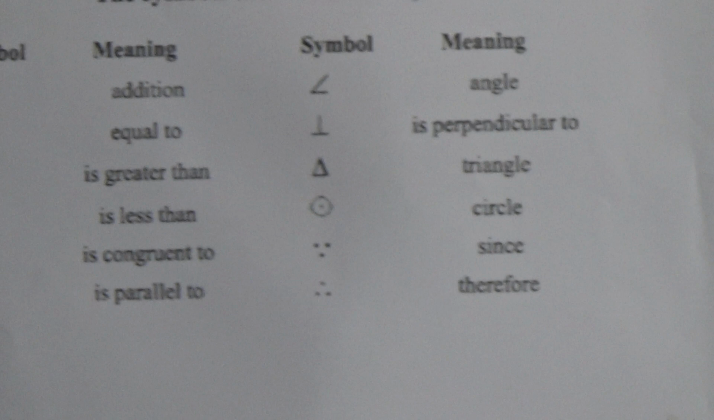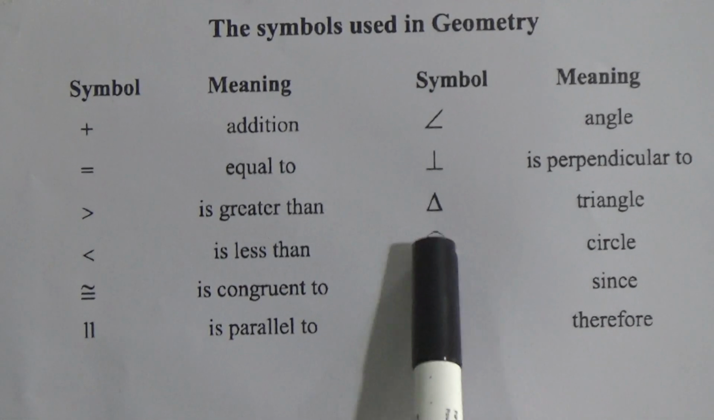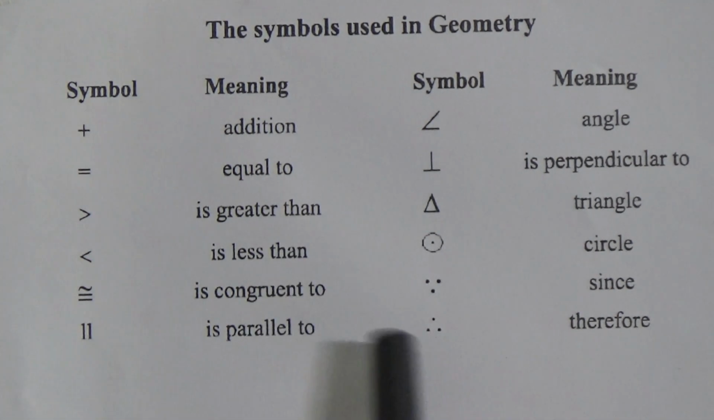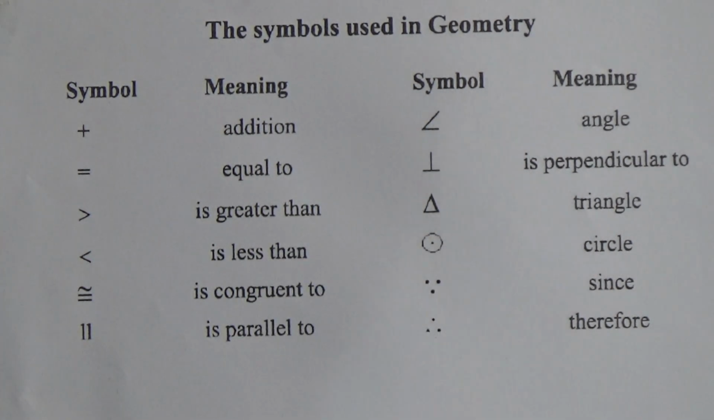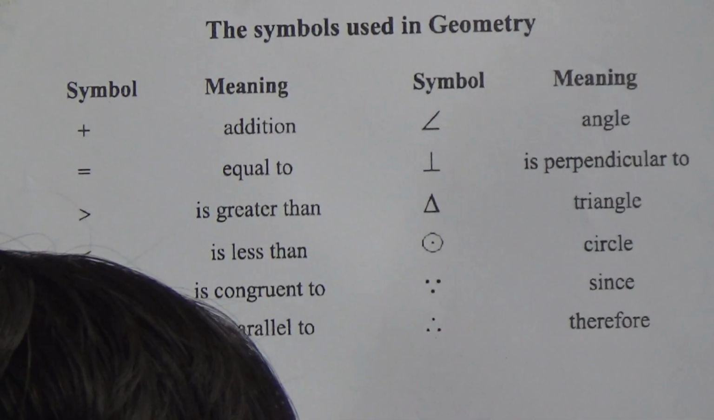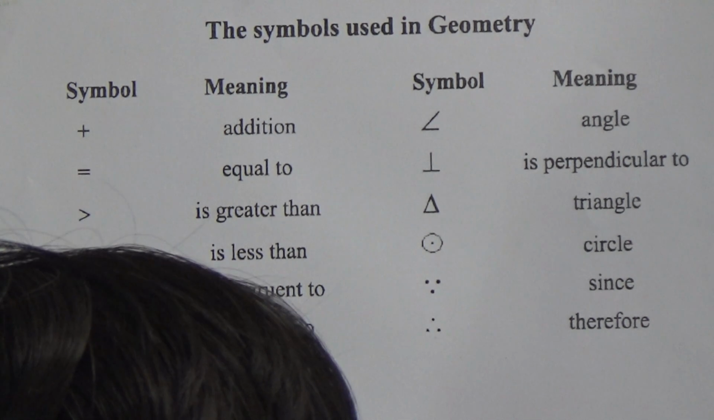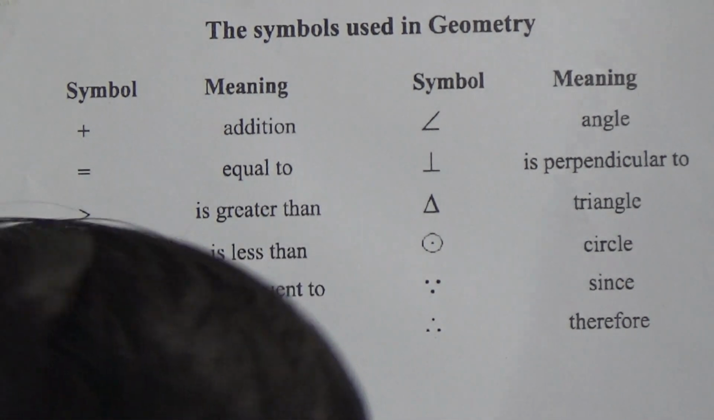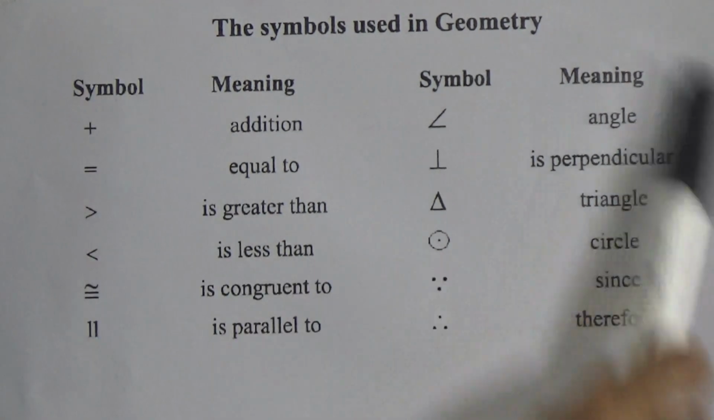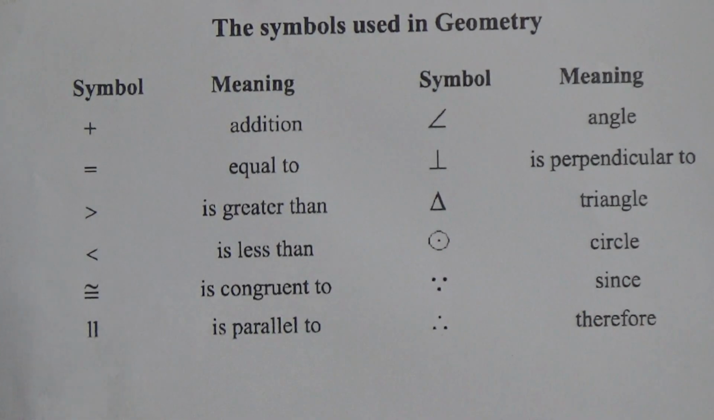And this looks like a circle, and here the center is also shown using a dot. So this symbol is known as circle. And remember this sign, two dots above and one below. This sign is known as since, and if we write this one in this way, one above and two below, then this sign is known as therefore. This sign is known as therefore. These are the symbols used in geometry.